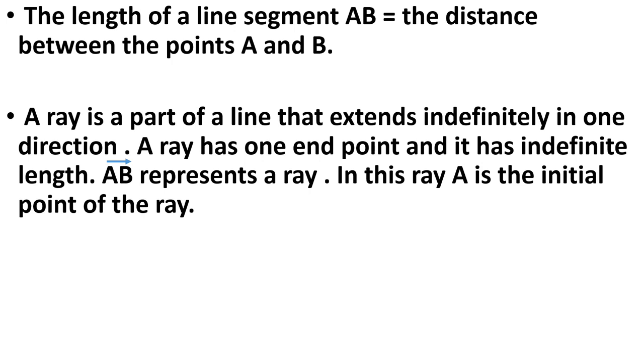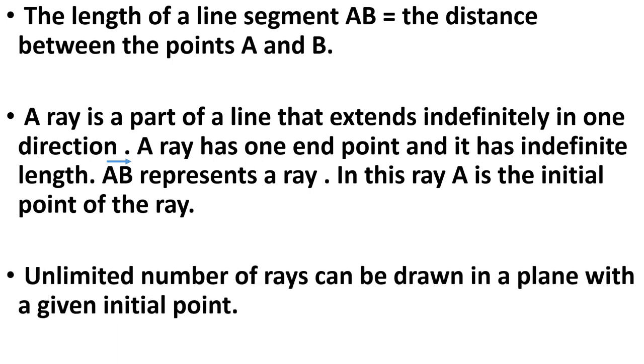A ray has one end point, and it has indefinite length. We can extend ray from one side only. We write it as AB, and above that the symbol of ray. In this way we can represent a ray. In this ray, A is the initial point of the ray, and we can extend ray AB in the direction of B.